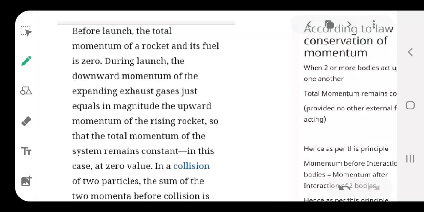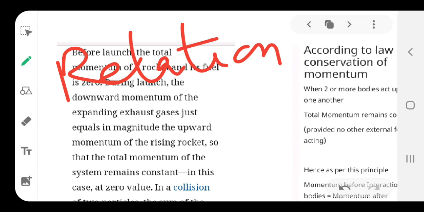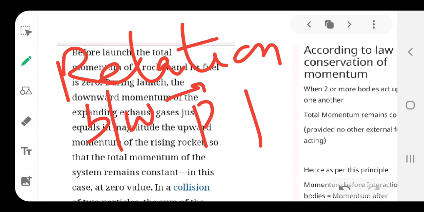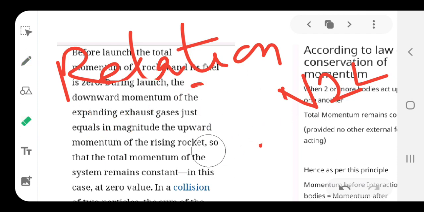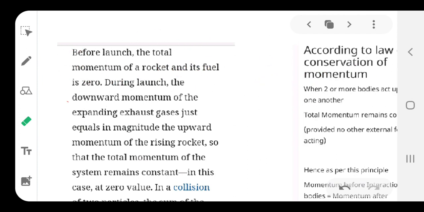Now, before that, there is some statement that you should look into. We can also say that there is a relation for the change in momentum, and normally we do ask for the relation between the change in momentum and Newton's second law. So, how can you relate these two things? Just view the whole tutorial again and see how we relate them. Okay.